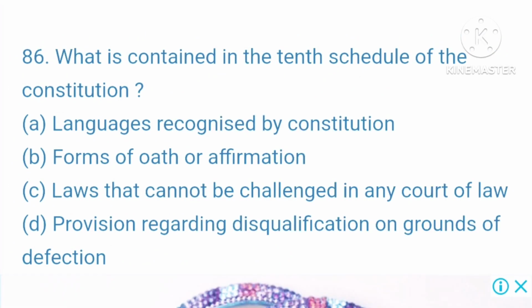86. What is contained in the 10th schedule of the Constitution? A. Languages recognized by Constitution. B. Forms of oath or affirmation. C. Laws that cannot be challenged in any court of law. D. Provision regarding disqualification on grounds of defection. Your right answer is, provision regarding disqualification on grounds of defection.